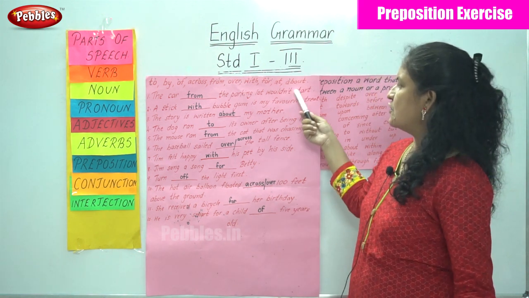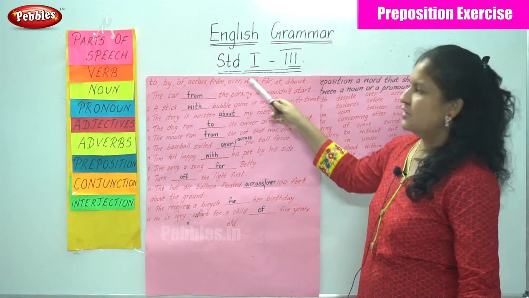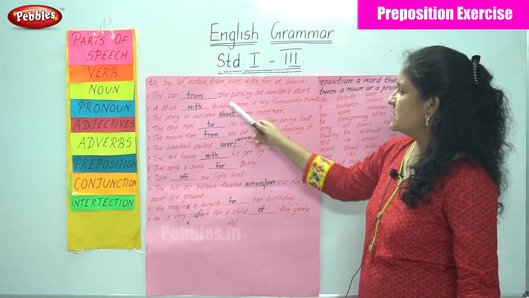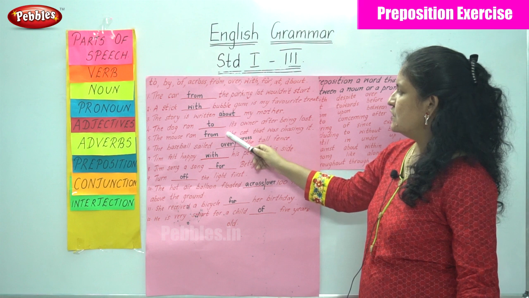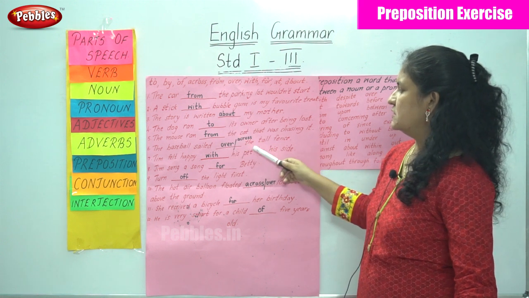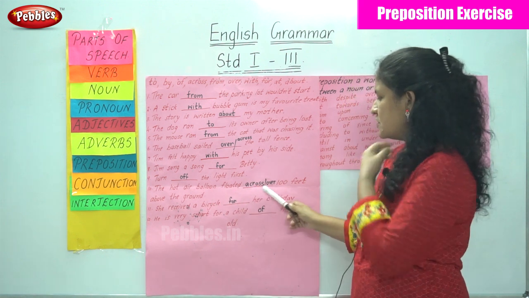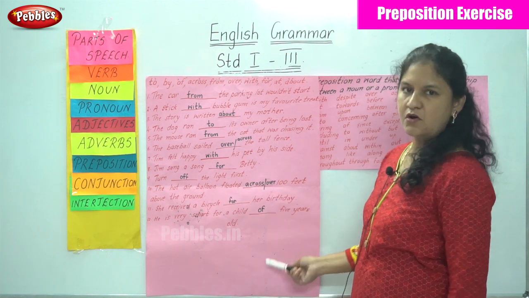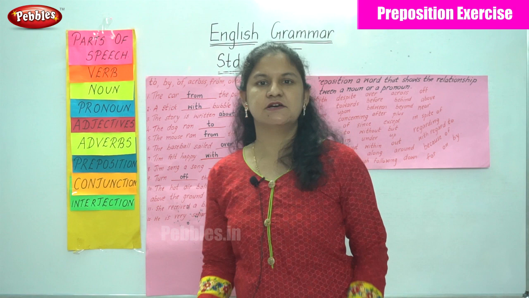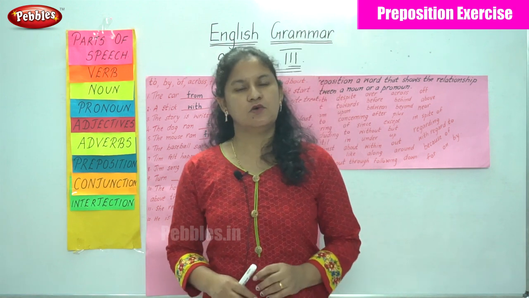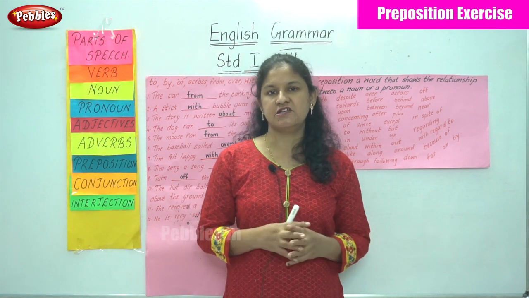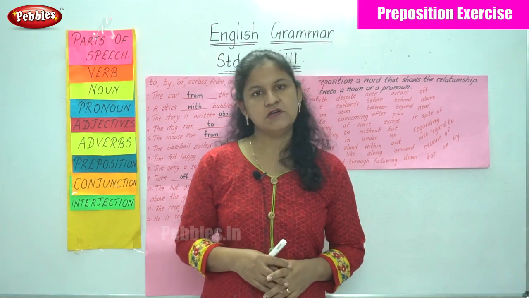So these are the following prepositions that are being used: from, with, about, to, from, over, across, with, for, of, across, over, for, of. So we have seen that a preposition is a word that gives a relationship between a noun or a pronoun.